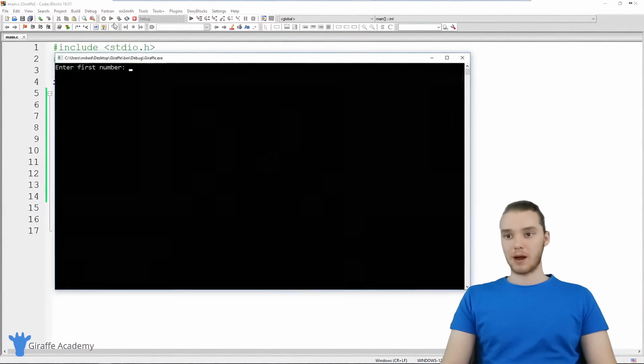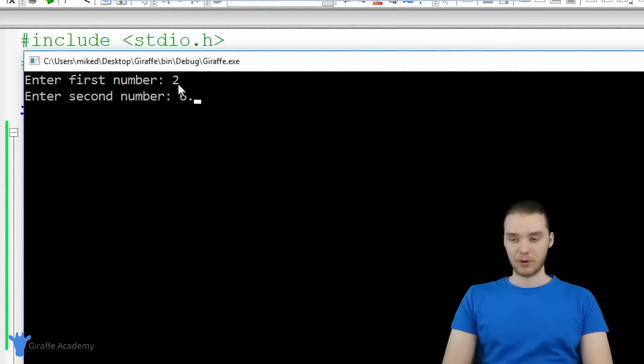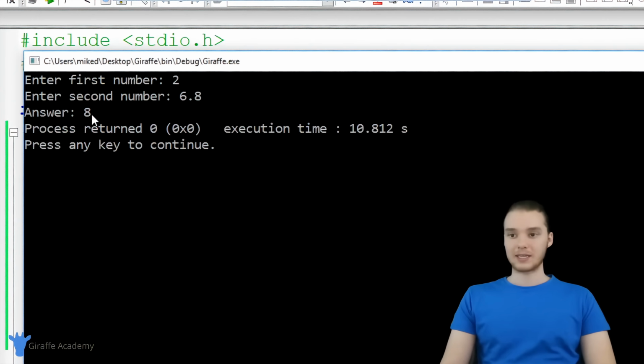But let me show you guys one problem with this program. If I wanted to do math on decimal numbers, for example, if I said 2, and then over here I said like 6.8, when I add these together, we're not gonna get the correct answer. We're gonna get 6 plus 2, which is gonna be an integer 8, but we're not gonna get 8.8. So we're not getting the correct value.